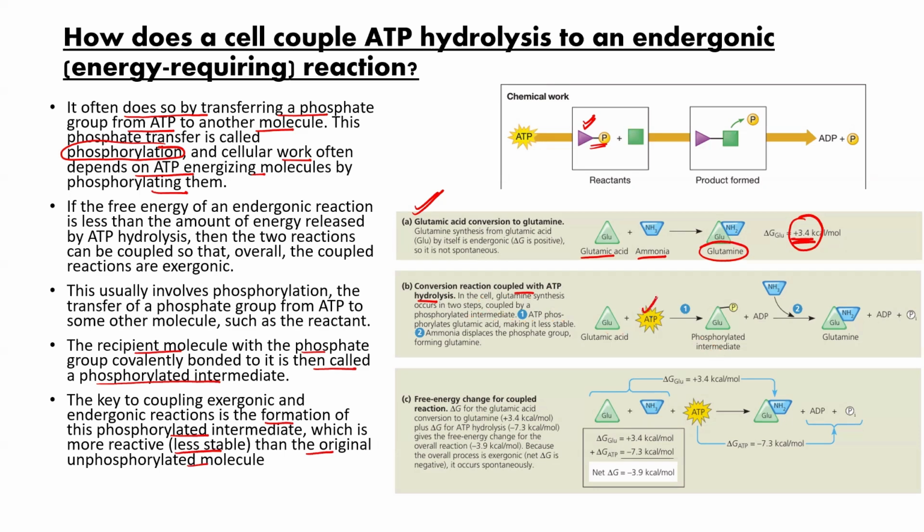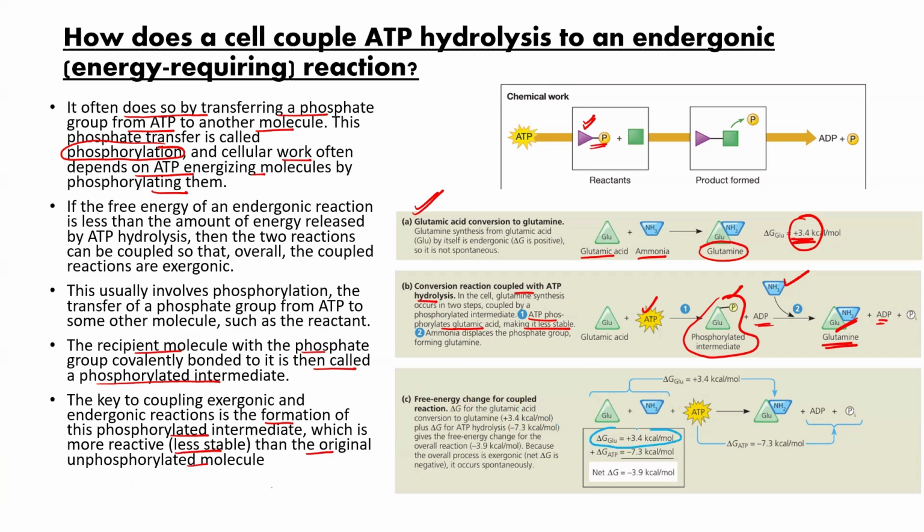First of all, ATP goes for hydrolysis and adds the phosphate group to the reactant to make an intermediate. Clear, beta? Intermediate. So ATP phosphorylates the glutamic acid, making it less stable. Now ammonia will come here and will replace the phosphate group and combine with glutamic acid to form glutamine. So ADP is already released here, and now phosphate is also released.